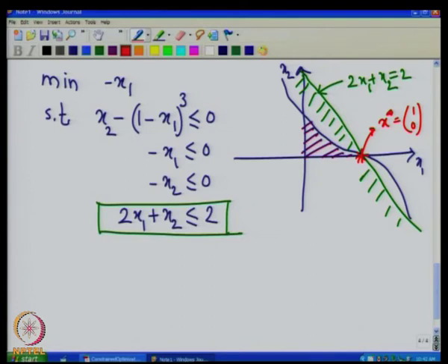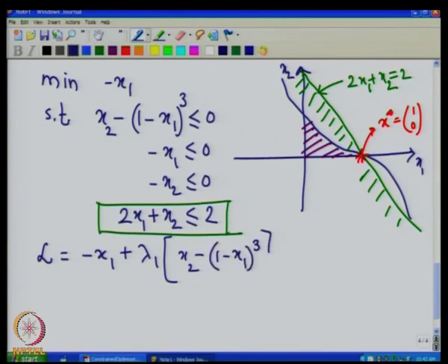Now, let us look at the Lagrangian. Let us write the Lagrangian the same way as we wrote last time, plus lambda 1 into x2 minus 1 minus x1 cube, minus lambda 2 x1, minus lambda 3 x2, and now we have another constraint. So, we have lambda 4 into 2 x1 plus x2 minus 2.